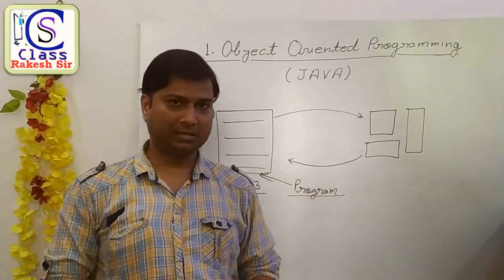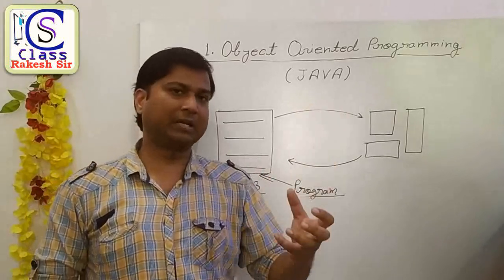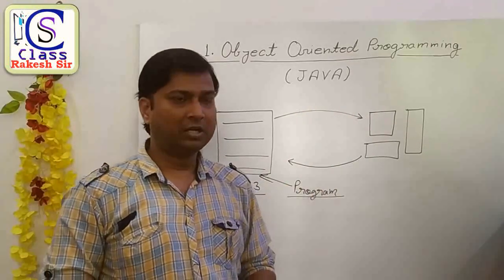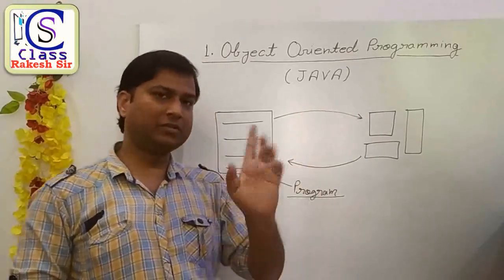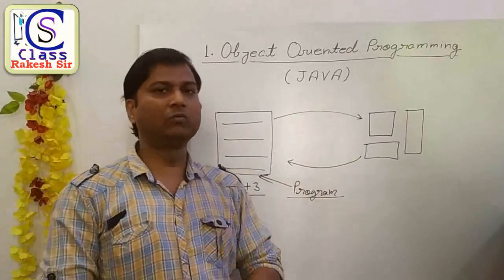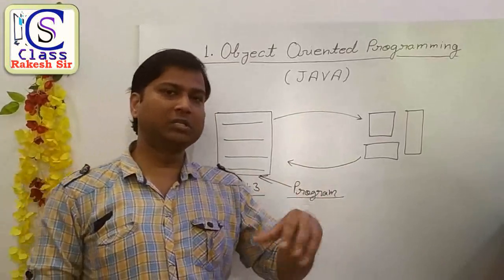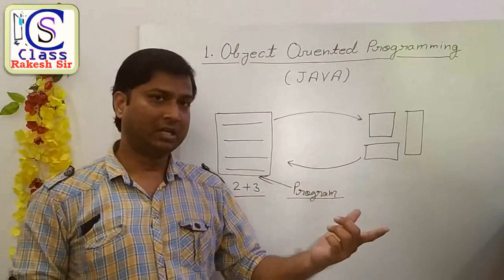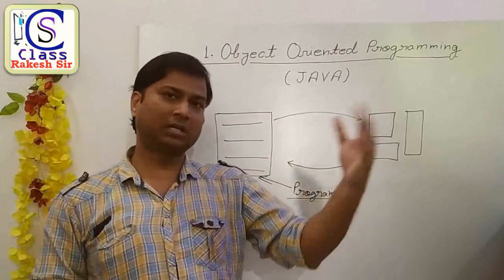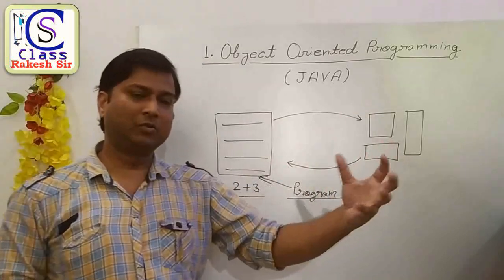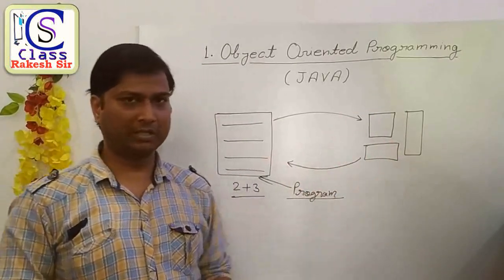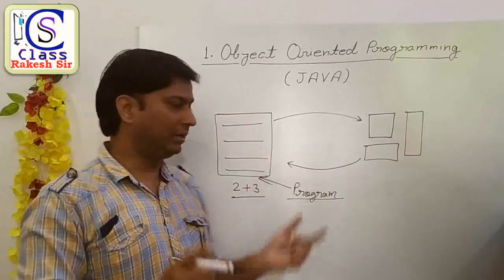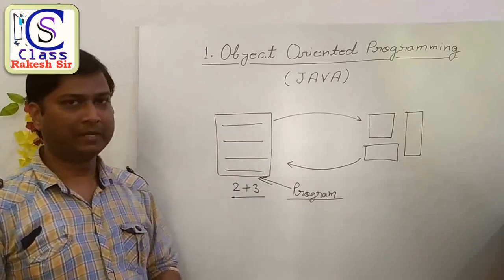In your English subject, whenever you have to write any paragraph or any letter, or whatever you want to write in English, you always follow a rule, and that particular rule is known as grammar. Without using grammar, you can't write any paragraph, any letter, any sentence. You cannot write anything in English. So grammar is a rule to create a paragraph, letters, or many other things in English. Same here, to write a program, we also have to follow rules.